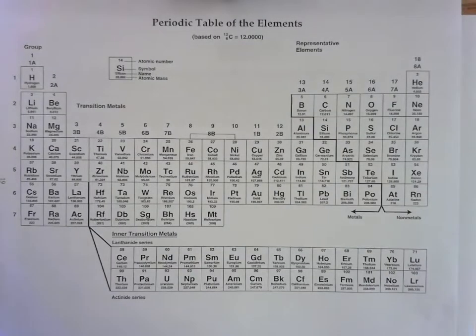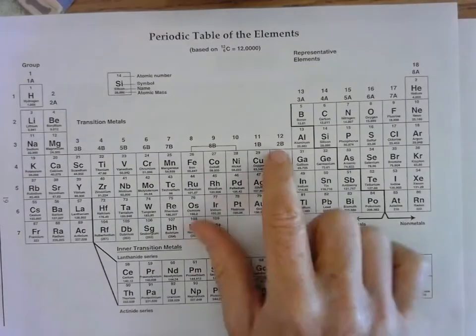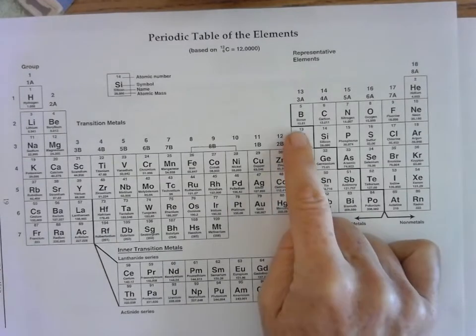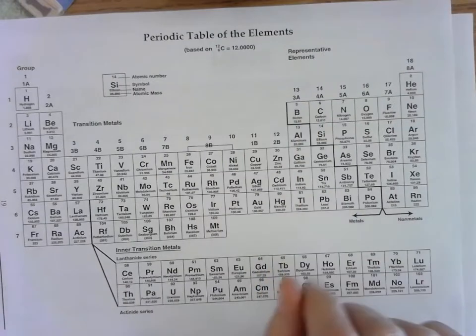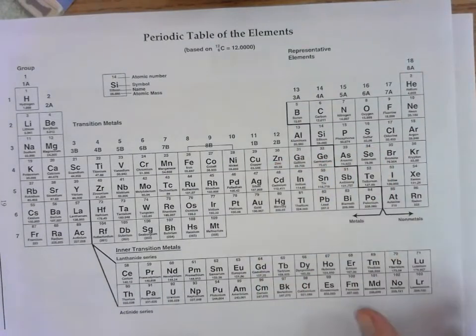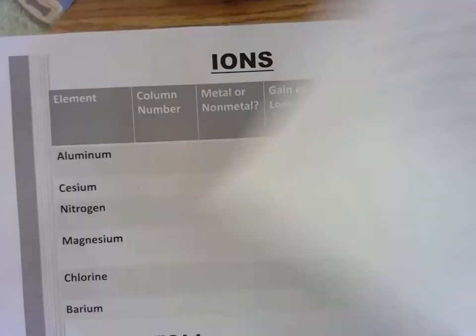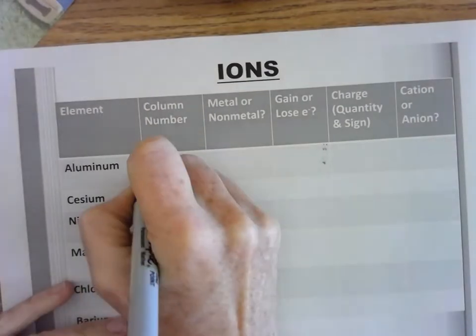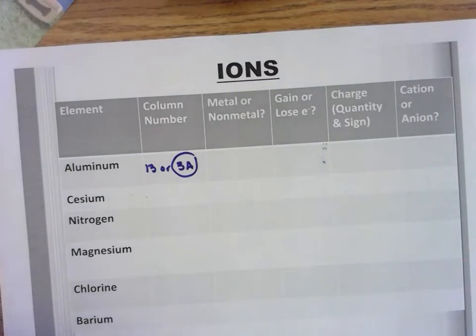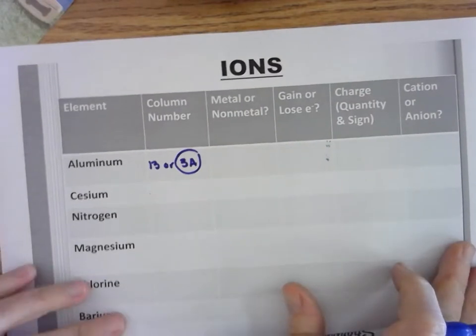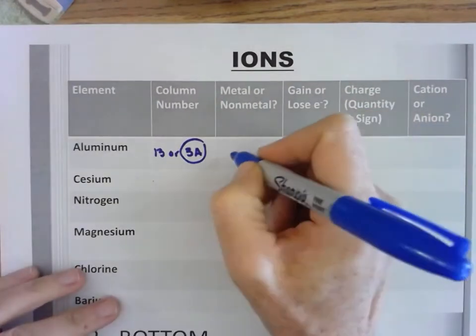All right, I have to find it. Aluminum is located right here. It's in group 13 or 3A, and it's to the left of the stair-step line. So it's in group 13 or 3A. This 3A is the easier one to work with for your valence electrons, and it's to the left, so it's a metal.